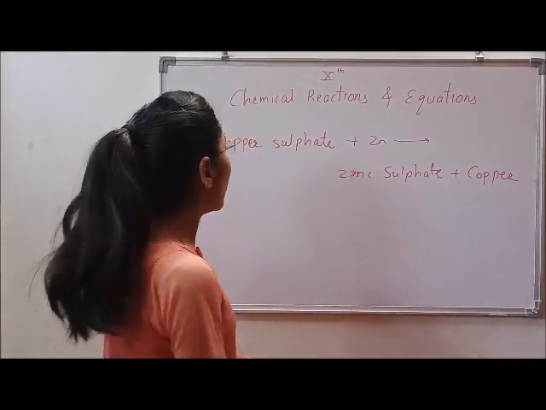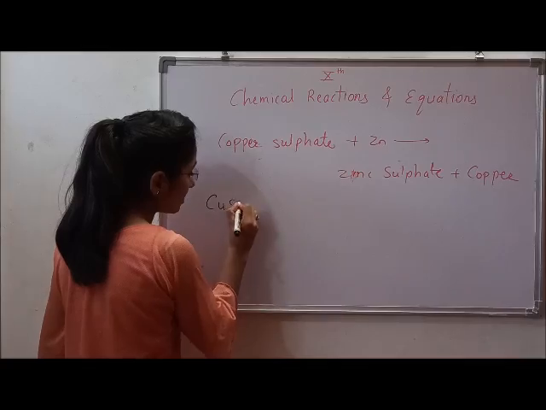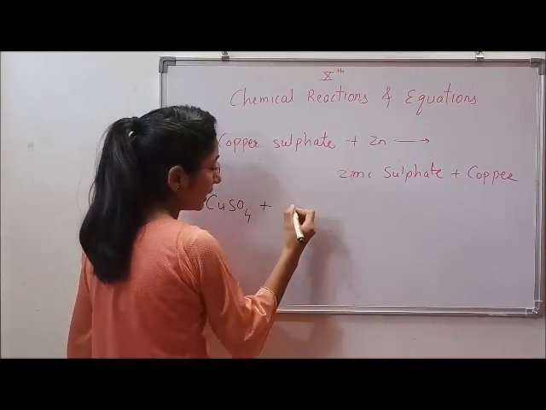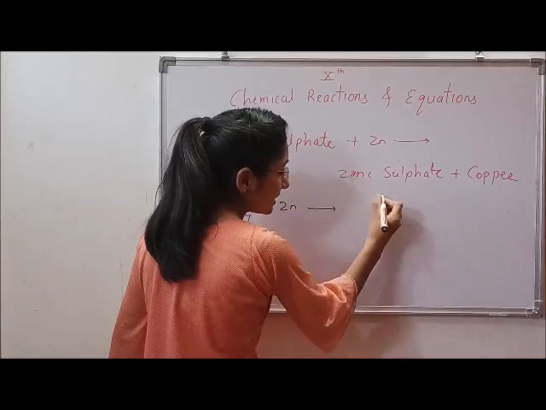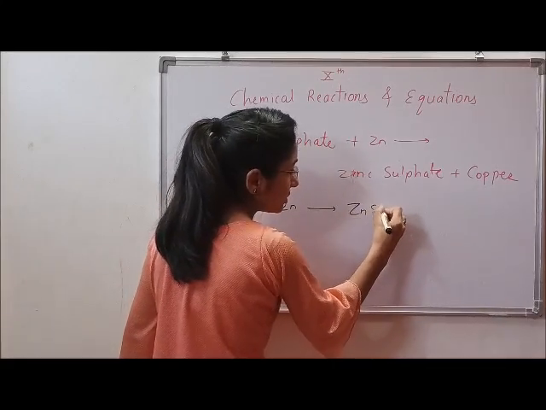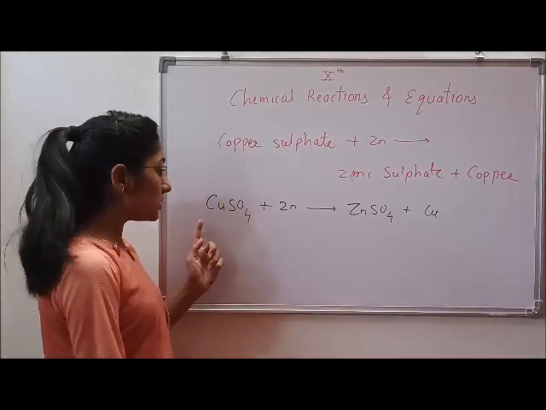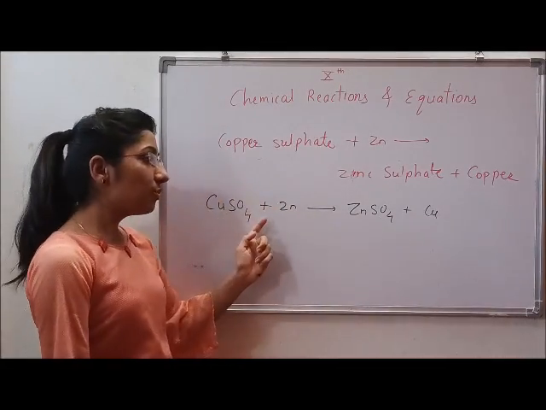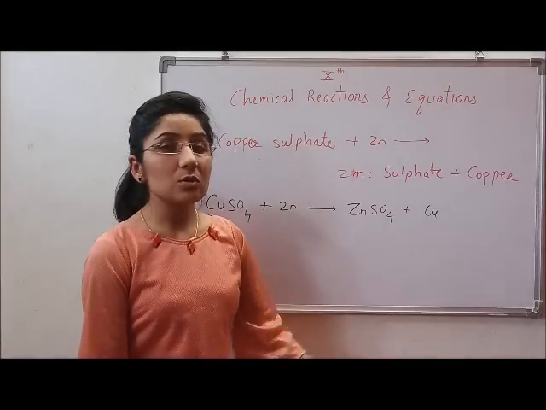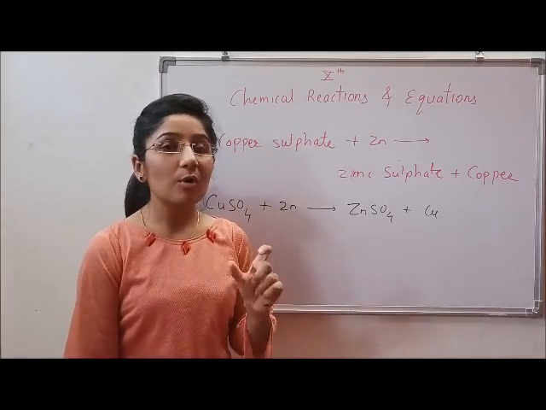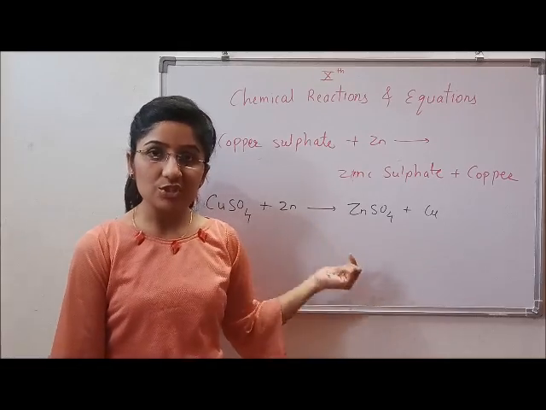So suppose here copper sulfate is written as CuSO4, plus zinc is written as Zn, will give us zinc sulfate which is ZnSO4, and copper which is nothing but Cu. So this is how CuSO4 plus Zn gives ZnSO4 plus Cu, and this is what is called the condensed form of a chemical equation, and this is how we always write the chemical equation.